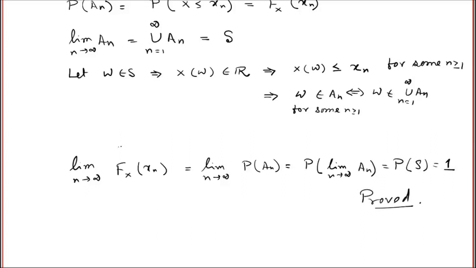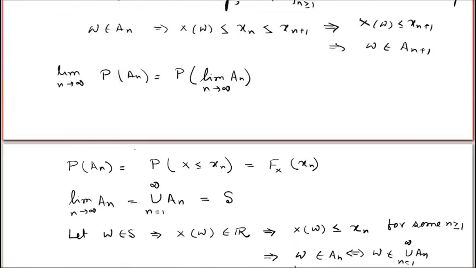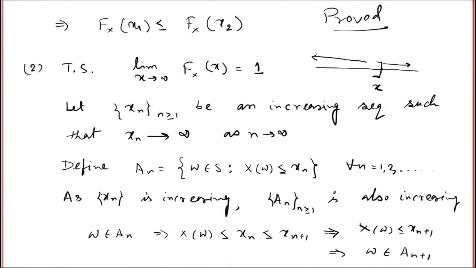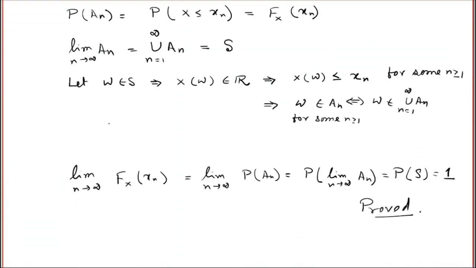Okay, so the intuitive idea here is that when x is pushed to infinity, I am covering the whole real line, and that's why this limit should be 1. The mathematical proof is through the continuity of probability. We need to create an increasing sequence of events, and the increasing sequence of events should cover the whole sample space. That is basically the idea. Okay, I hope this proof is clear.